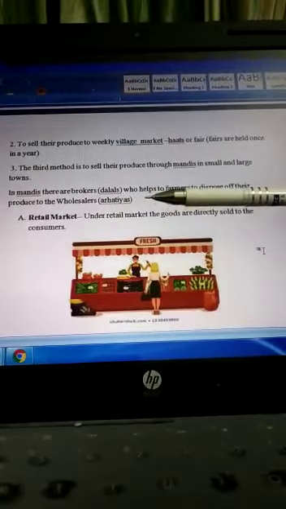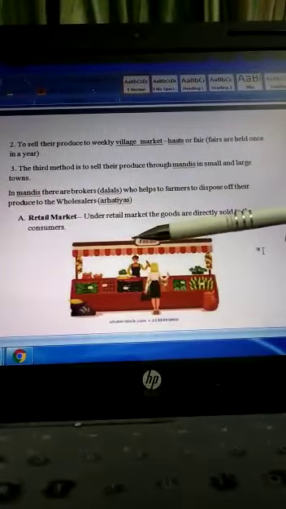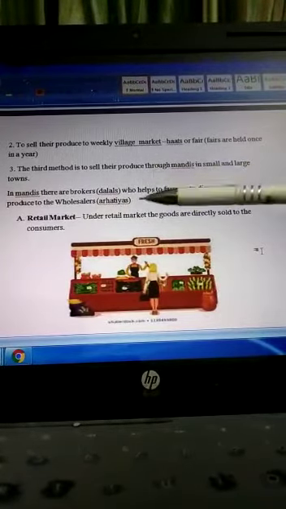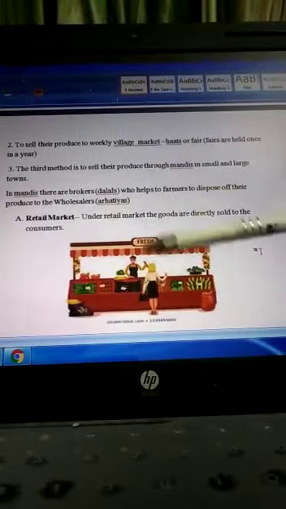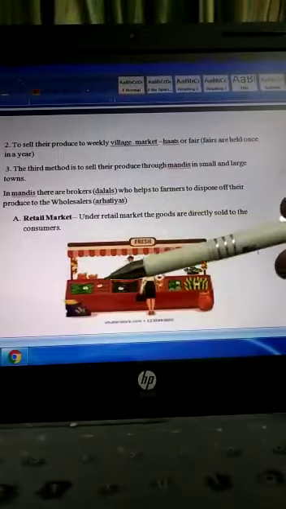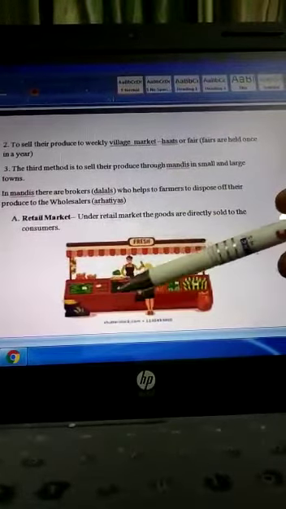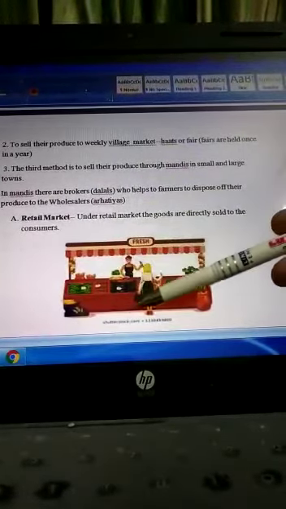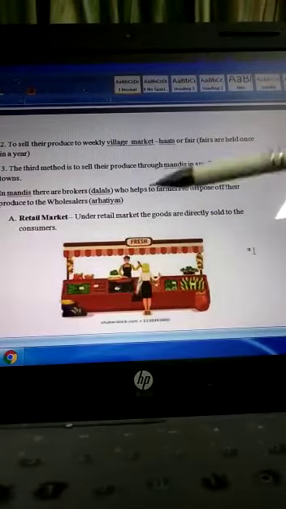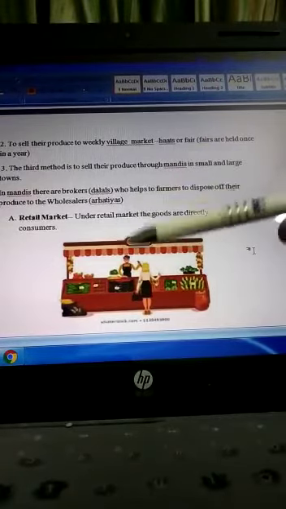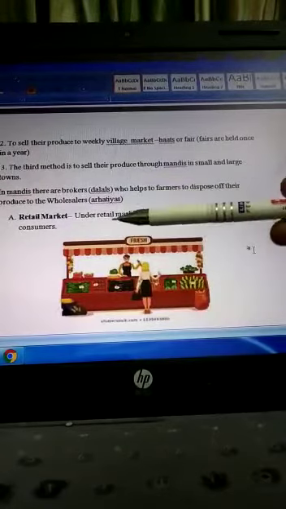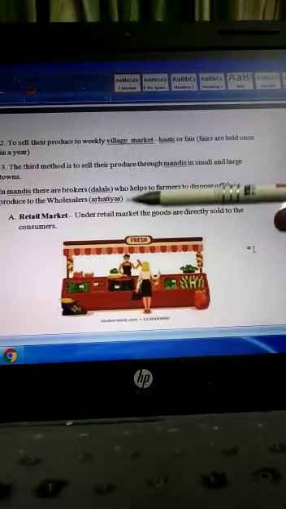You are also aware of the vegetable mandi. Farmers go to sell their products in the mandis. In the mandis there are some dalals, or you can say middlemen, who help the farmer to sell his product to the wholesaler or aartis. So in mandis, who helps him? The trader or a middleman helps him to sell his product to the wholesaler.